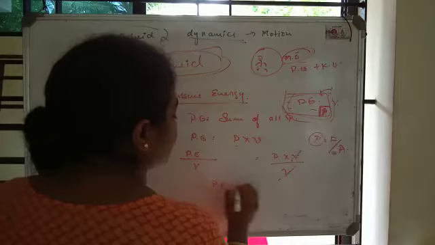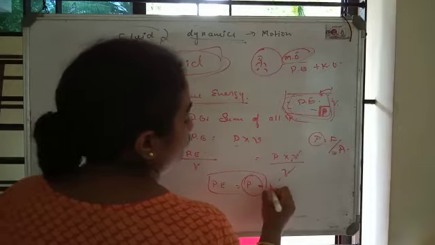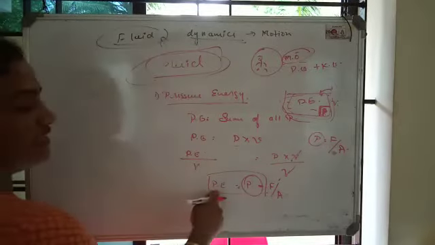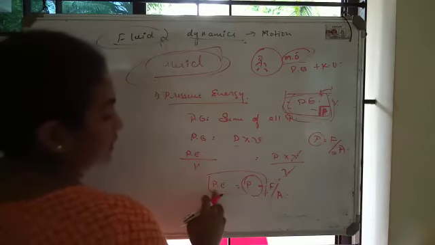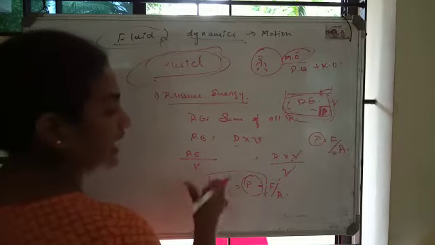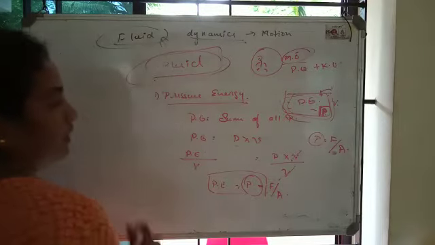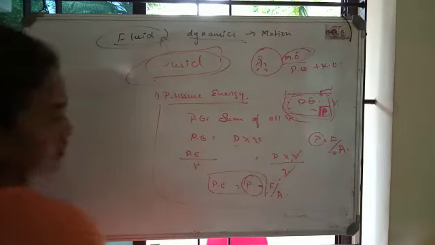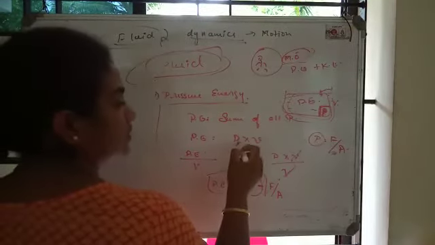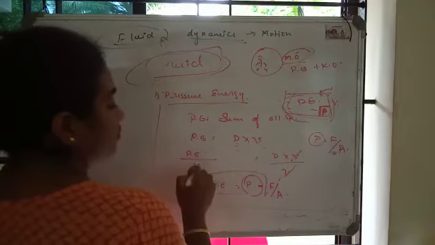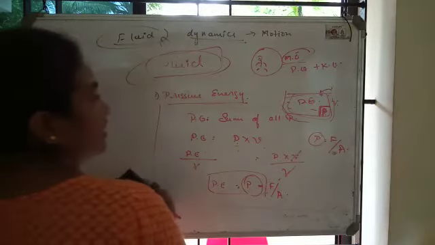So how can you calculate the pressure energy? By calculating the pressure present in the fluid, that is force per unit area. Pressure energy is equal to the pressure created. There is a difference between pressure energy and pressure: pressure energy is the energy, pressure is the force per unit area, but their values are equal. Okay, this is about the pressure energy in fluids. Pressure energy is the sum of all the pressures, which is pressure into volume. Per unit volume, we divide by V, V cancels, and the pressure energy is equal to pressure.